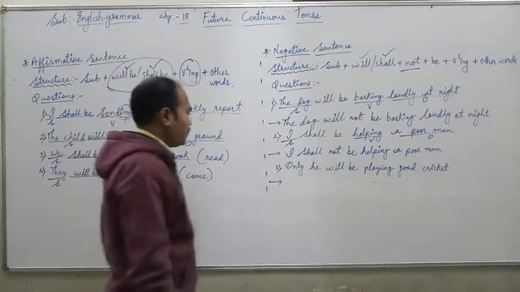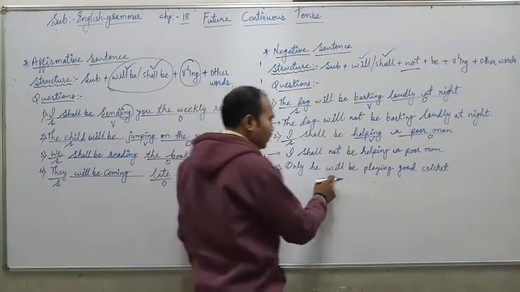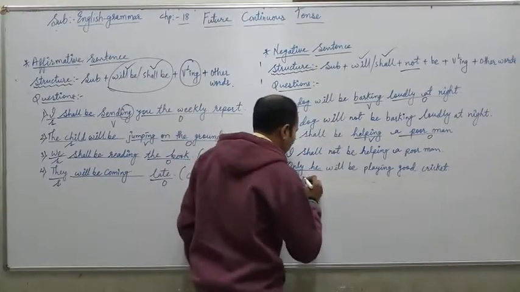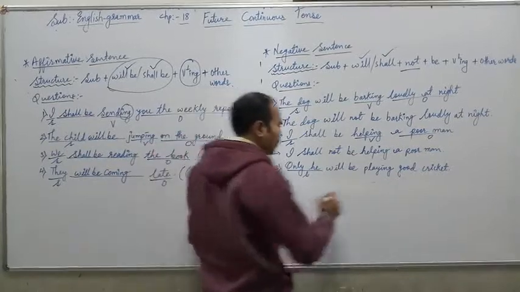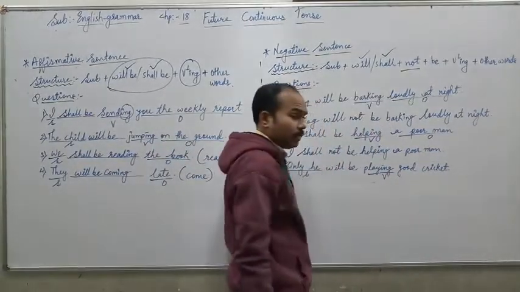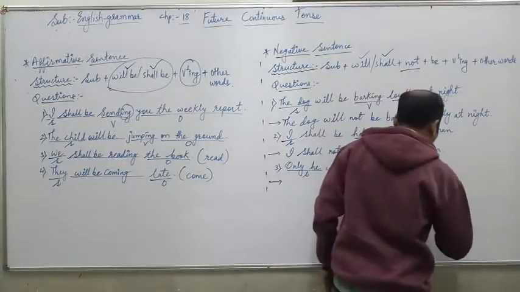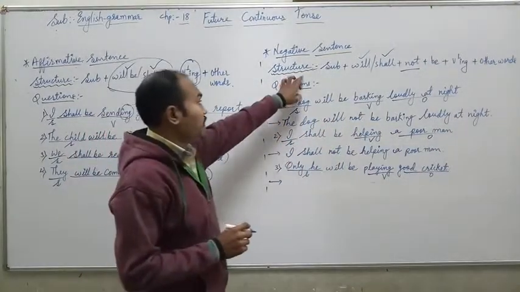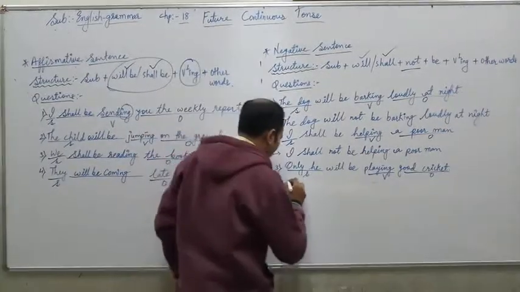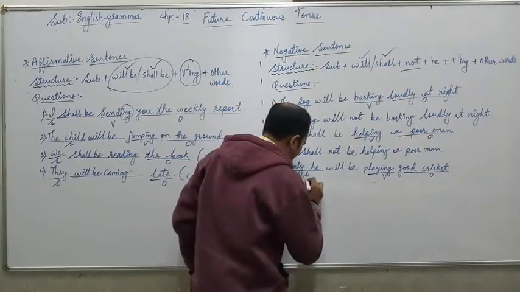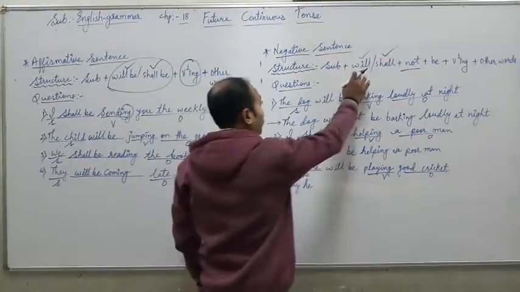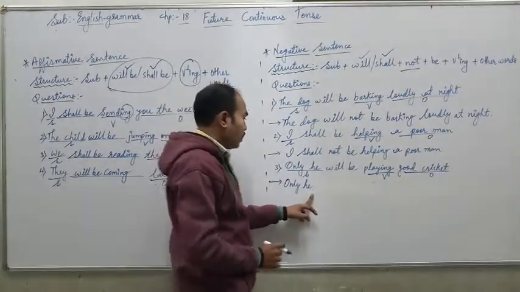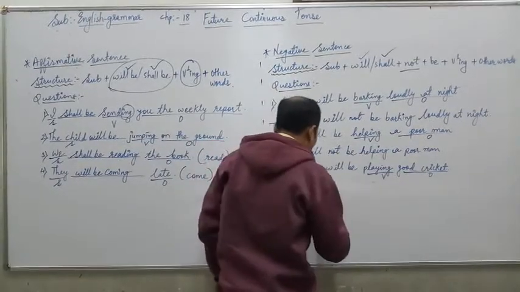And the final question is, only he will be playing good cricket. So underline the subject, only he, then the verb, playing, and good cricket as other words. According to the structure, write down the subject, only he, then select will or shall. He is a third person singular pronoun. We have to use will over here.